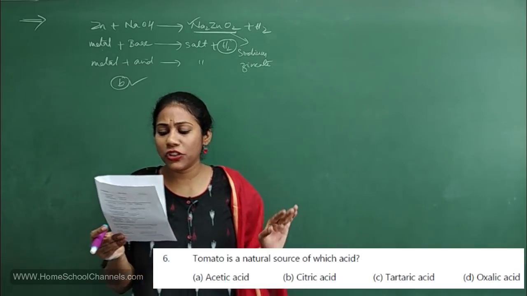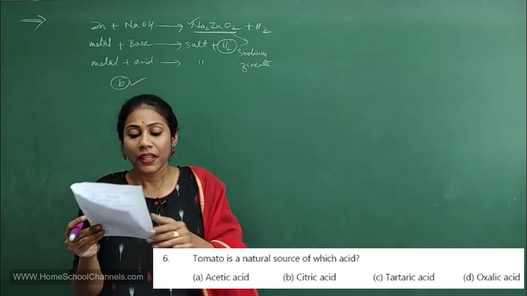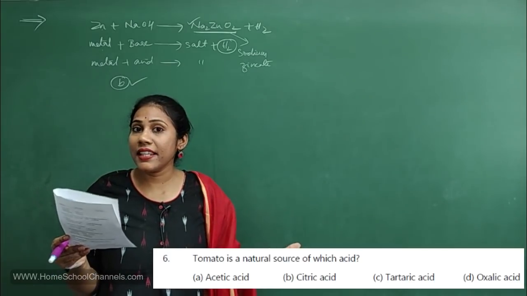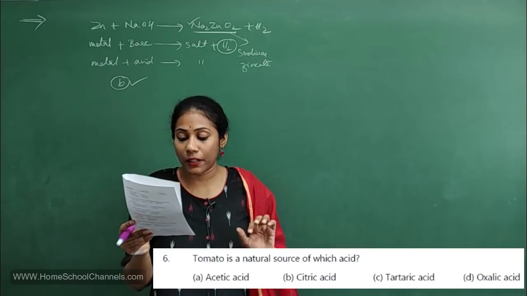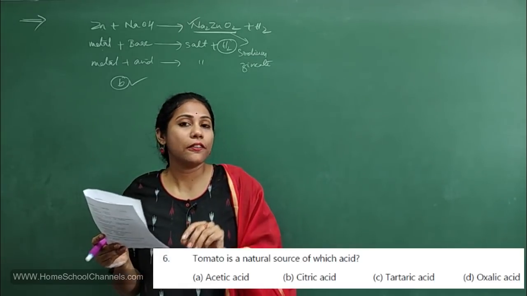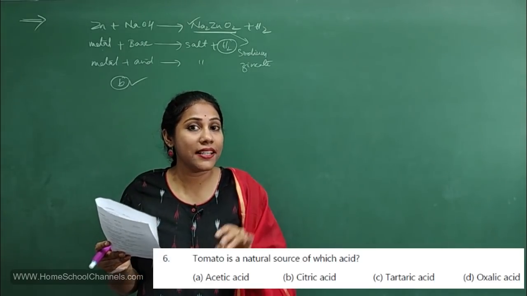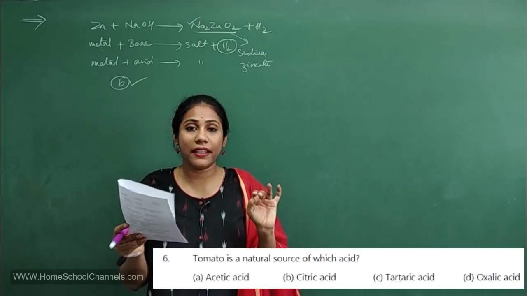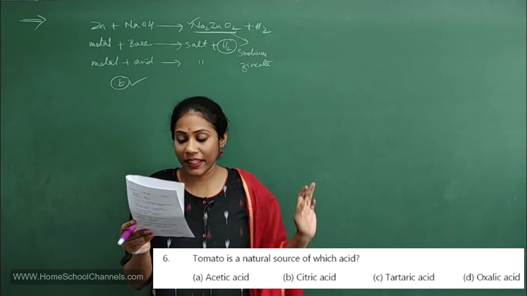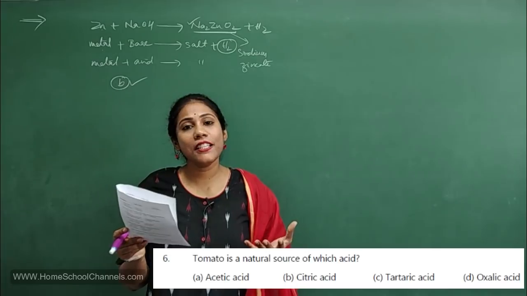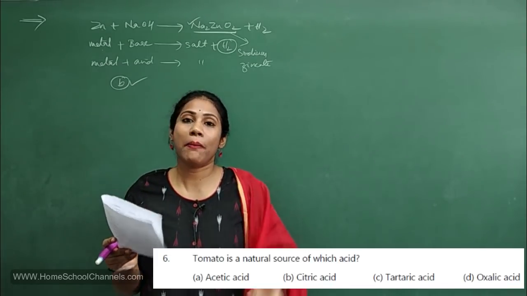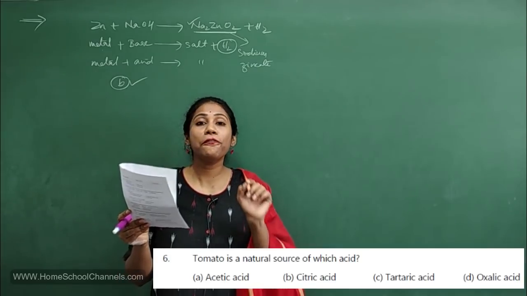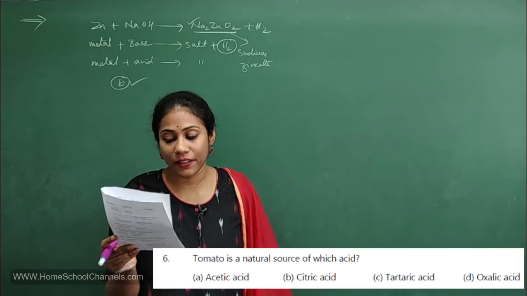Tomato is a natural source of which acid? Acetic acid. Where is acetic acid present? It's in vinegar. Source of acetic acid is vinegar. Citric acid. Where is citric acid present? In the citrus fruits like lemon, orange, grapes, etc. Right? And tartaric acid is found in tamarind. Oxalic acid is found in tomato. Okay, so option 4 is the correct answer.